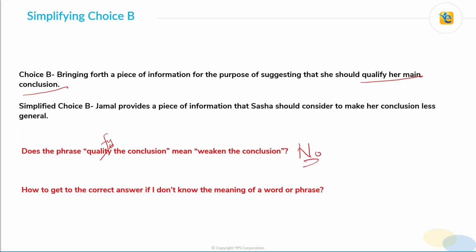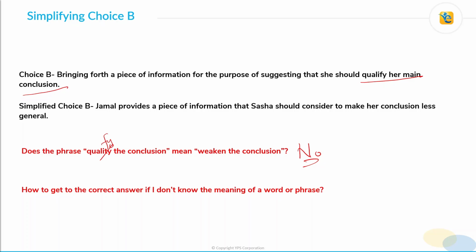Now, your second question, and I'm sure all of you who were not aware of the meaning of qualify her main conclusion would have this question: how do you get to the correct answer if you don't know the meaning of a word or phrase? I would say this question is valid. What if there is such a new phrase or term in any question on the actual test? How will you get to the correct answer in that case?